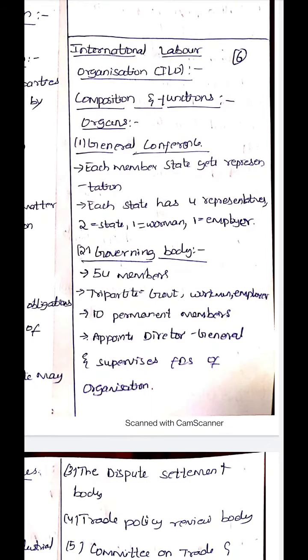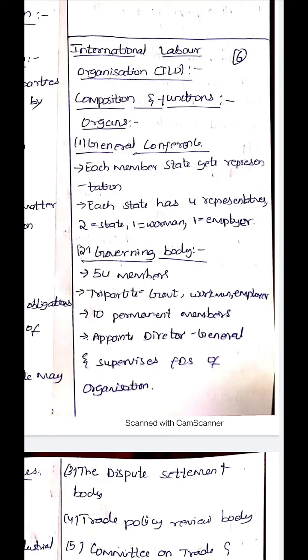The next important concept is International Labour Organization (ILO). Composition and functions or organs of ILO. The first is General Conference. In this, each member state gets representation. So in the General Conference of ILO, every member state gets a representation, and each state has four representatives in the General Conference. Two representatives are from state, one representative represents the workman, and one representative represents the employer. And every state has its four representatives.